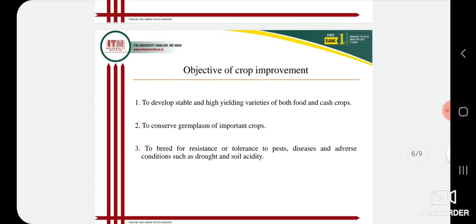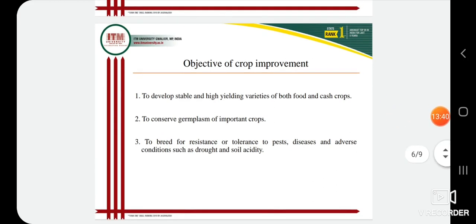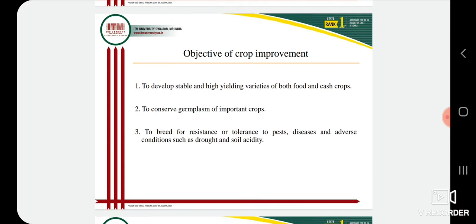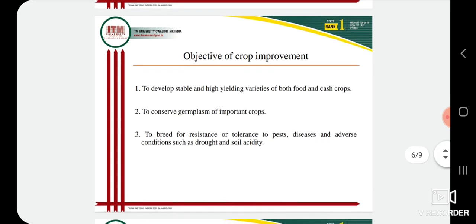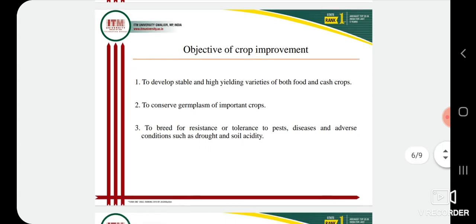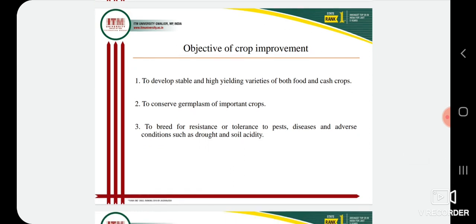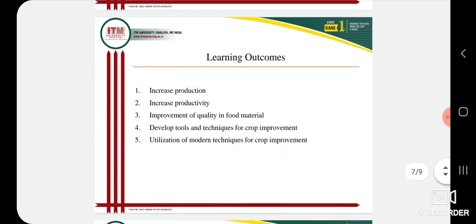So these are the objectives of crop improvement. First is higher yield, second is germplasm conservation, and third is, while hybridization, we have to keep in mind two or three things. It should be either tolerant to adverse conditions, or resistant to pests or diseases, which is a major problem nowadays due to the changing climatic conditions.